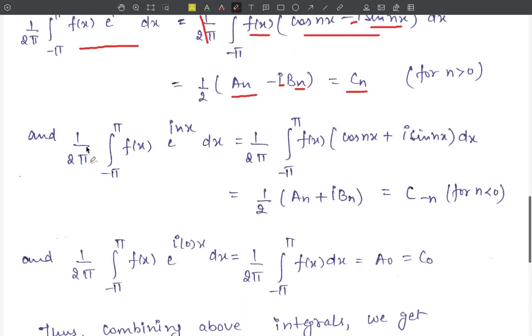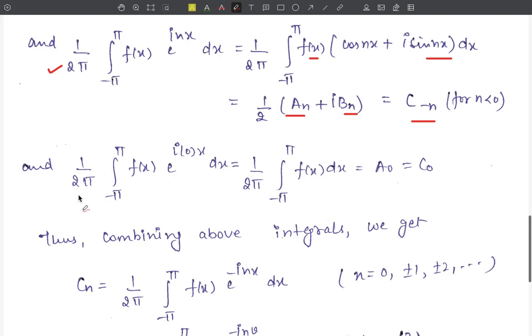Similarly, we consider one more integral, 1 upon 2 pi, integral from minus pi to pi of f(x) exponential iota nx. Now, expanding this exponential term, cos nx plus iota sin nx. Again this integration, 1 upon pi, integral from minus pi to pi of f(x) cos nx dx, is equal to an, and 1 upon pi, integral from minus pi to pi of f(x) sin nx, is equal to bn. We get 1 upon 2 (an plus iota bn), which is equal to c of minus n. Here we get the value of c of minus n.